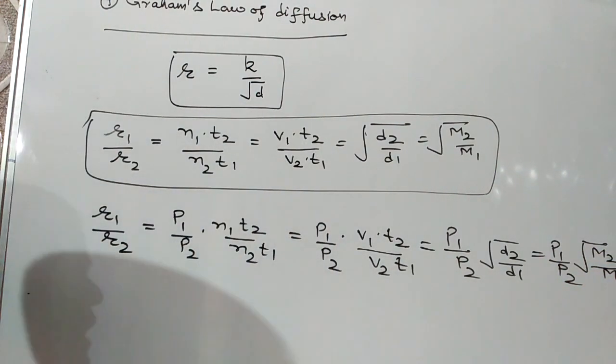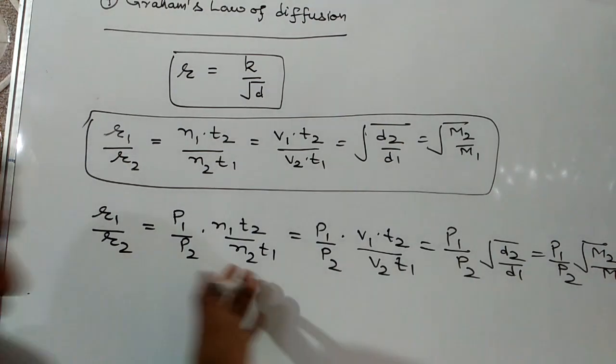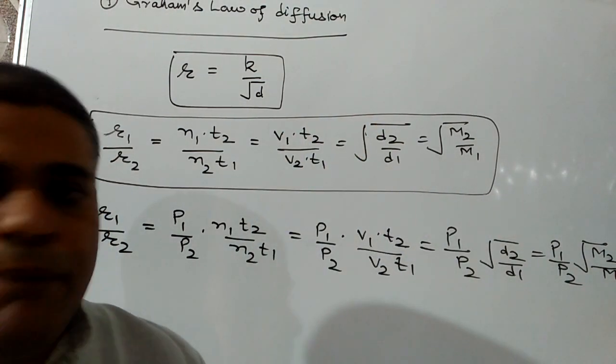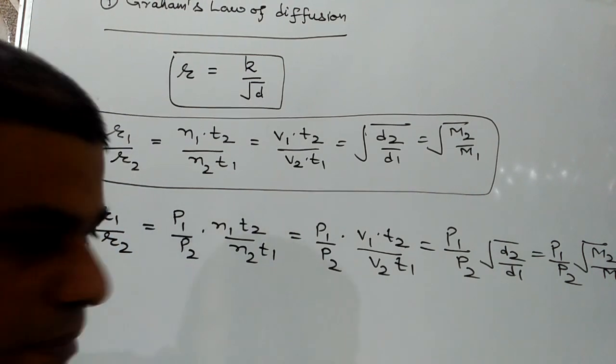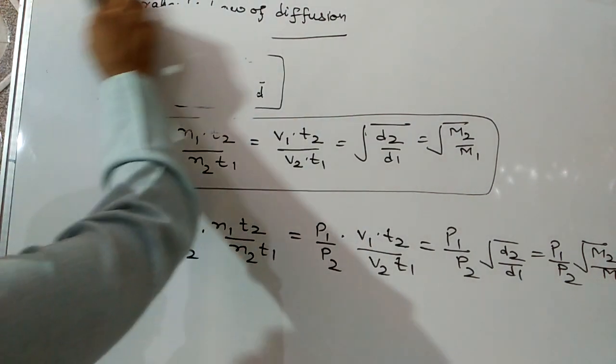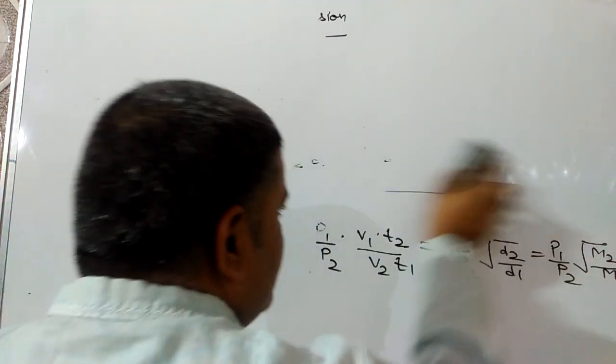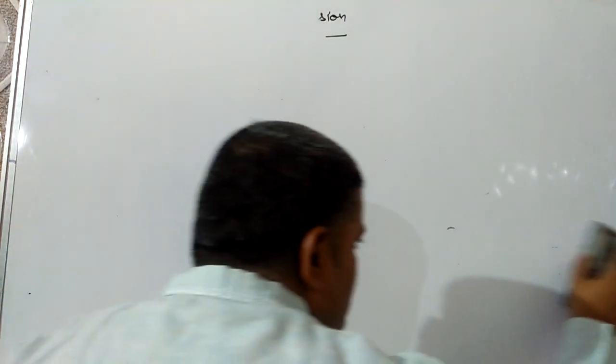This is Graham's law of diffusion when pressure is changing. Generally the question is about when pressure remains constant. Now I am taking the numericals. We already discussed them in the first chapter, but this is a very important topic, so I am repeating it here so that you can understand the concept.